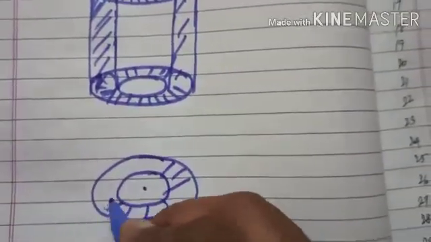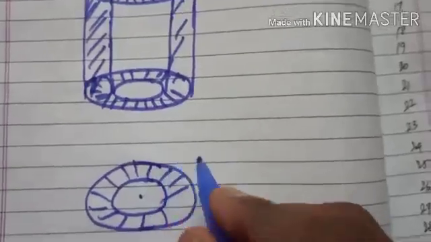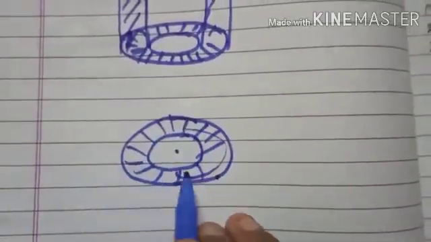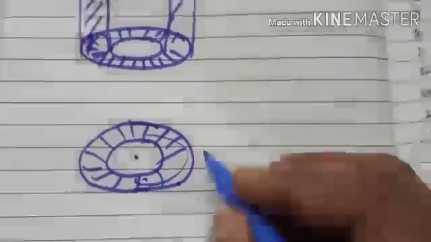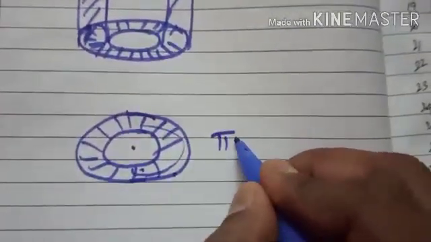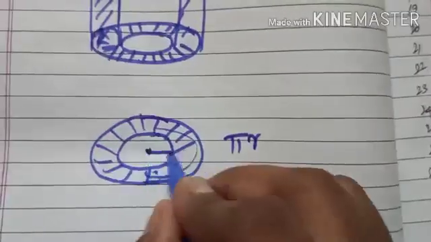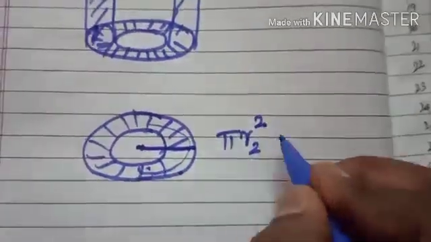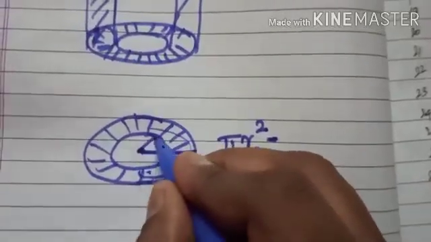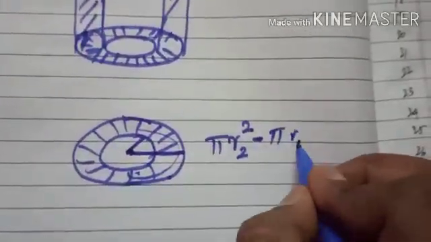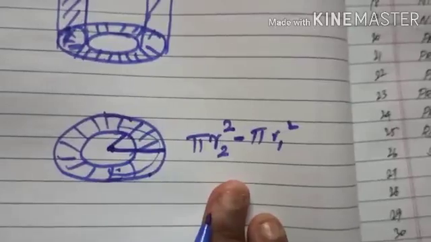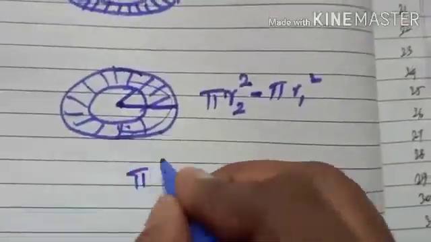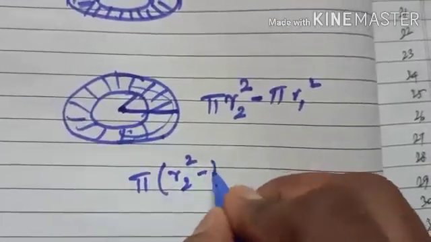You need to take the base, which means the area of this circular ring. How does it become? Pi r2 square minus pi r1 square. This is the area of the base, which can be written as pi into r2 square minus r1 square.